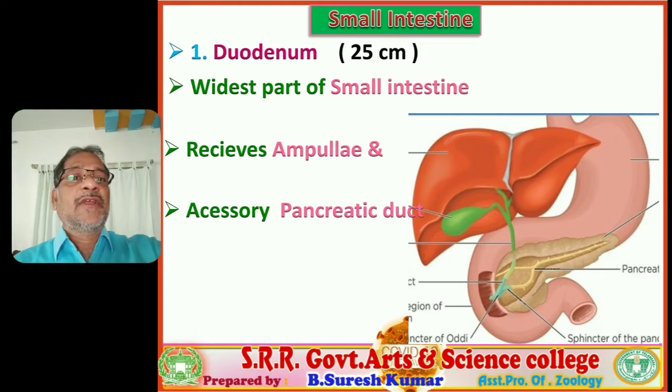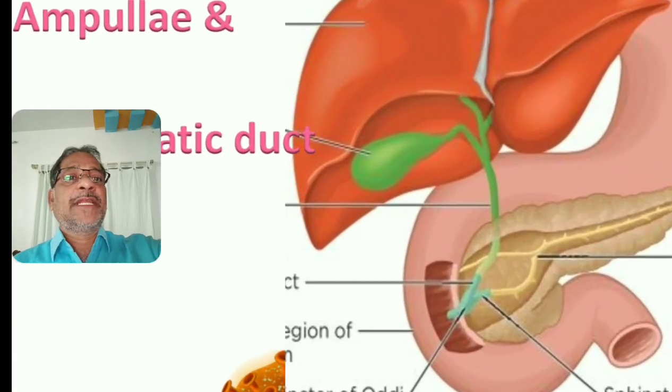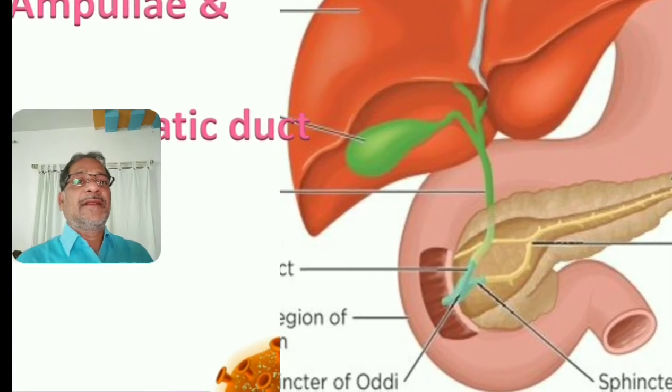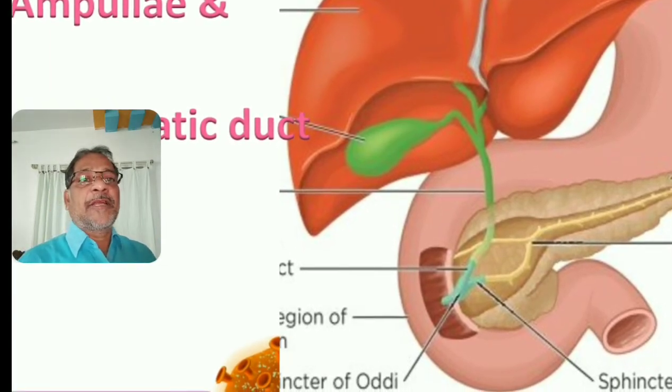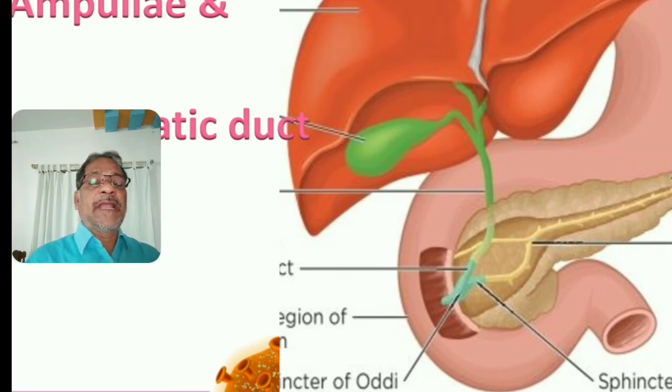So let us verify what the ampulla of Vater is. You observe this visual. The green color bile duct is there and the yellow color pancreatic duct is there. Both are going to fuse. That is called the common pancreatic and bile duct. Clear? So both are fused and ultimately form a single tube that is called the ampulla of Vater, or ampulla, that opens into the duodenum.